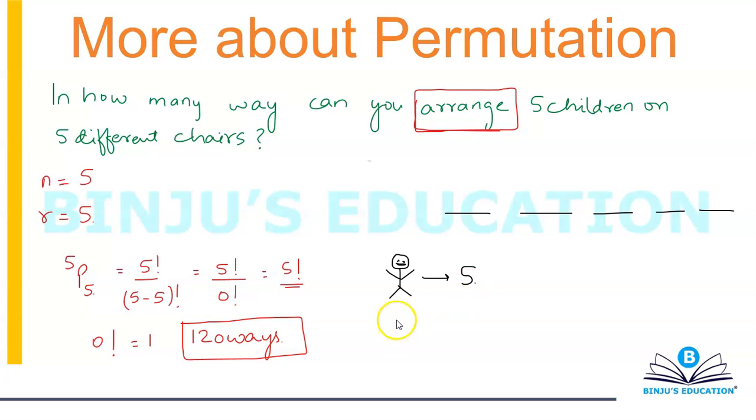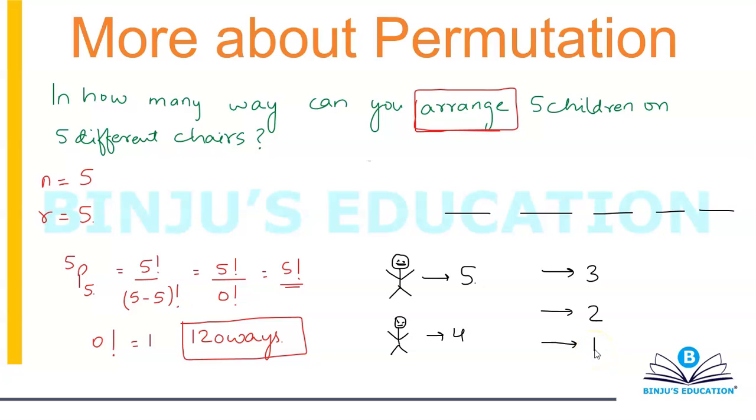When the second child would come in, how many options is the second child going to have? He's going to have 4 options, because one of these spaces will be occupied by the first child, so he'll be left with 4 seats. When the third child would come in, he's going to have 3 options. When the fourth child would come in, he's going to have 2 options. And when the fifth child would come in, he's going to have 1 option.